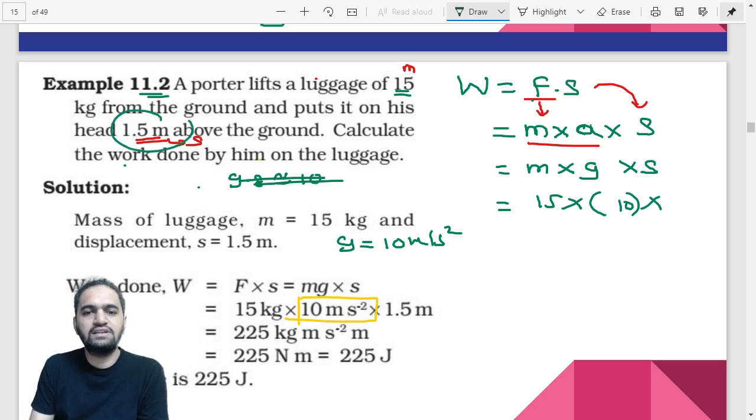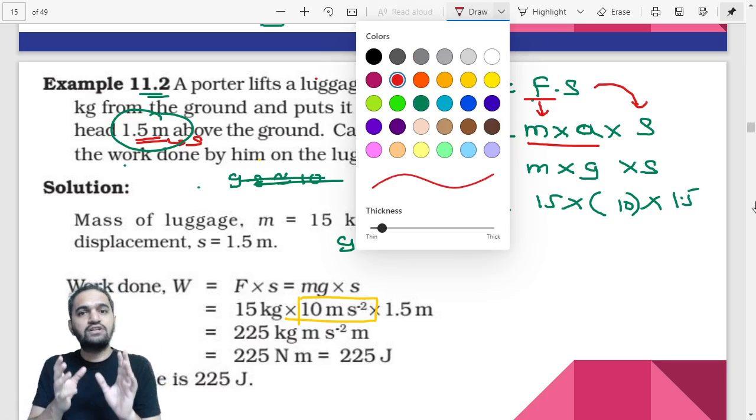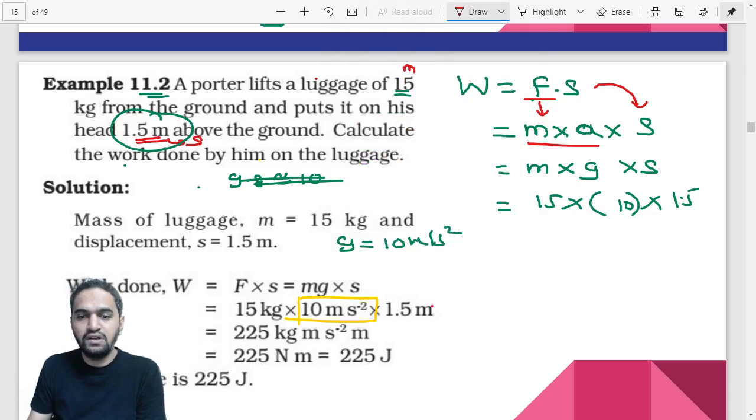Displacement. What is the displacement? That is 1.5, so you can multiply 1.5. But you have to understand one thing: the object was taken from the ground. Because of that, should the value of g be taken positive or negative? Negative in this case. So you have to understand there is one mistake in the book, and you have to correct it.